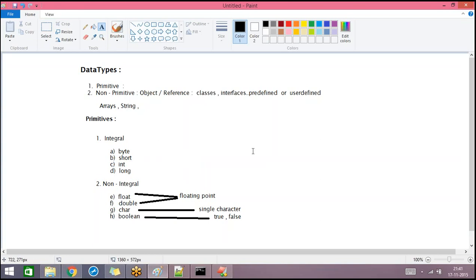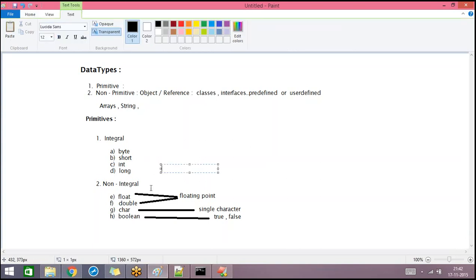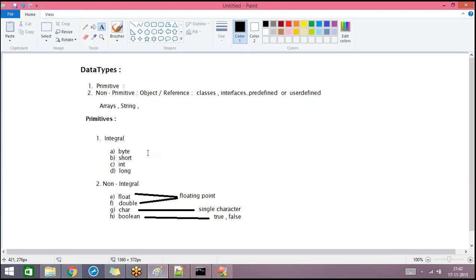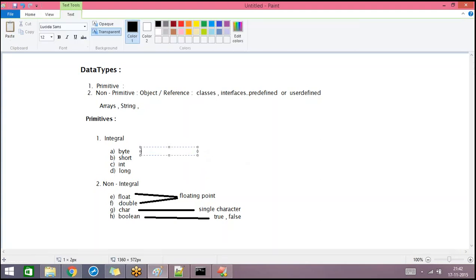And if you just want to save a number less than 130, you can just go for byte. The memory allocated for byte is also very small compared to all the other data types. So among these four data types, the difference is the memory allocated and the range that the corresponding data type supports.